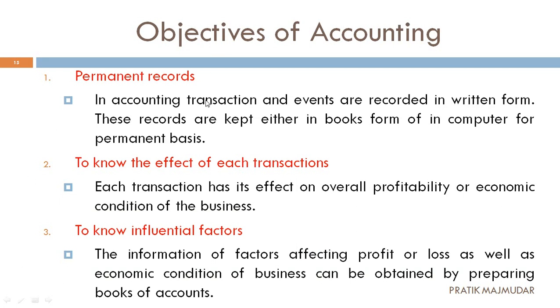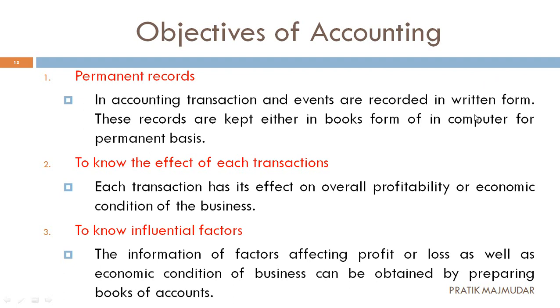Now let's see each and every one in detail, starting with the first one, that is permanent records. Now what is considered as a permanent record? You know what we are doing in accounting, we are putting transactions which are monetary in nature. So any transaction or any event which is incurred in the business, we are going to record that in a written form.